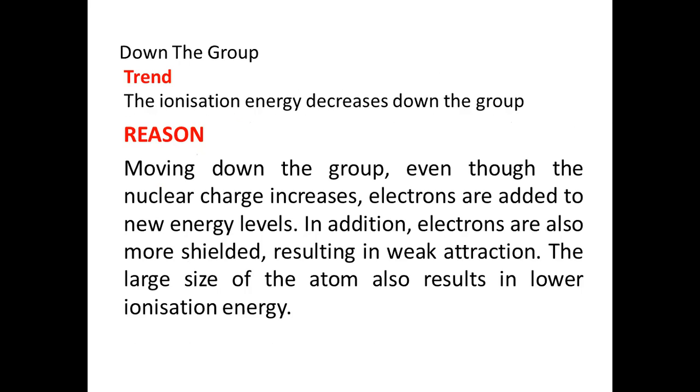Down the group, the trend is the ionization energy decreases down the group because even though the nuclear charge increases, electrons are added to the new energy level, right? And in addition, electrons are also more shielded, resulting in weak attraction. And because of the weak attraction, we do not require more energy to remove the electron from the valence shell. And the larger size of the atom also results in lower ionization energy.